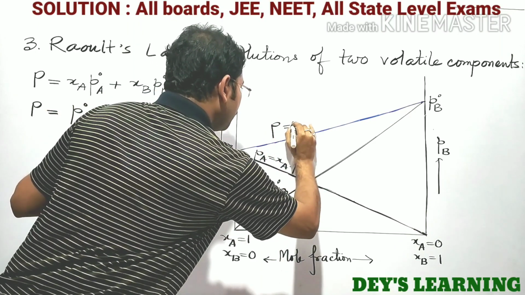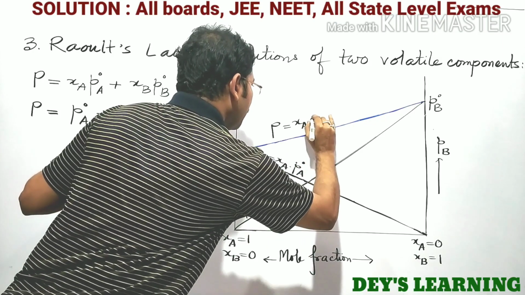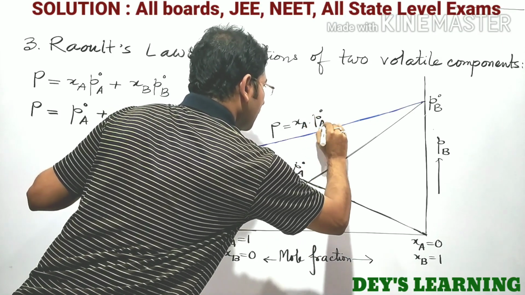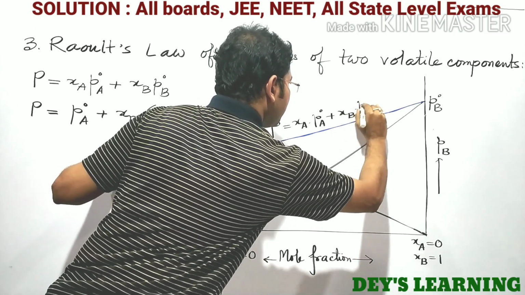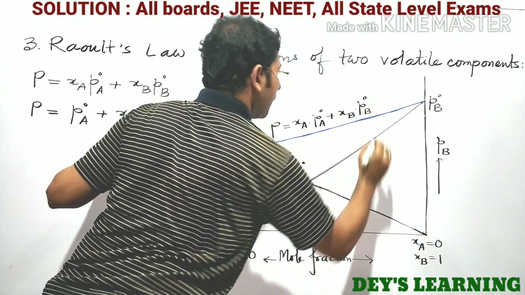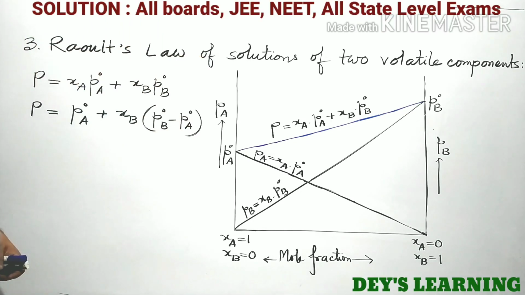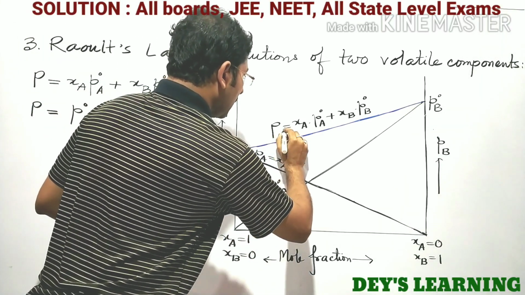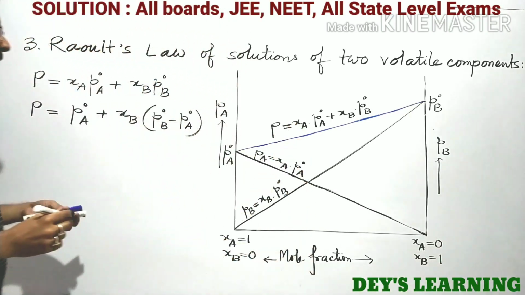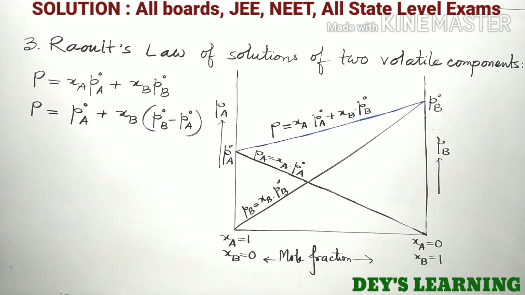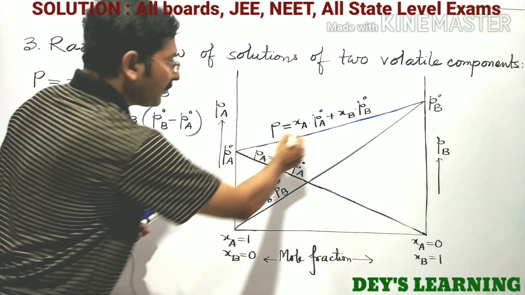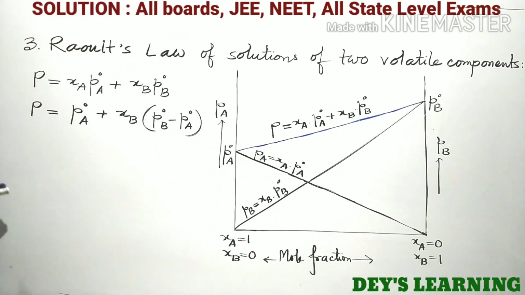Capital P equal to XA into P0A plus XB into P0B. Okay. The modified form of this equation is this one. We can explain this graph from this equation.